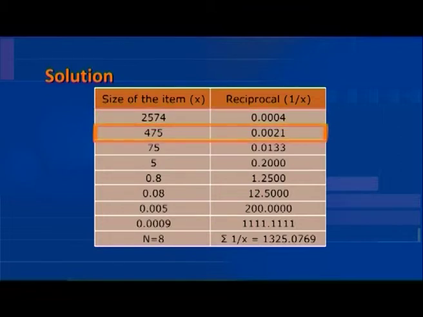For the item 475, the reciprocal is 1 by 475, which is equal to 0.0021. Similarly, the reciprocal value of all the items is calculated and shown in the table.